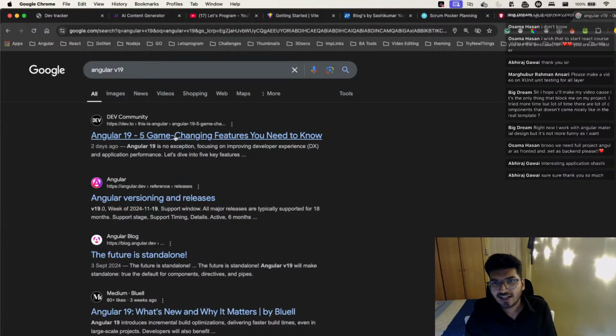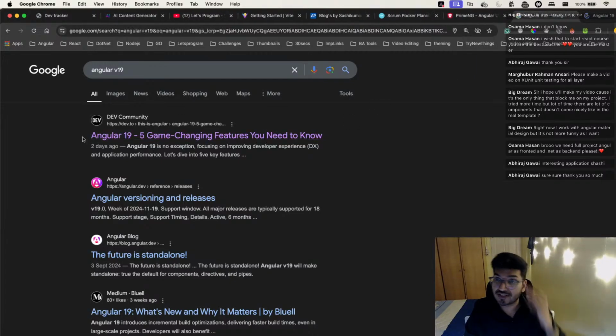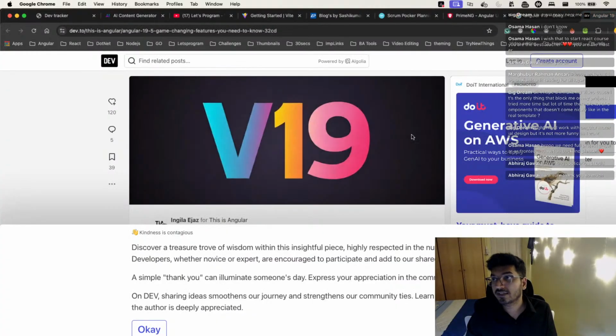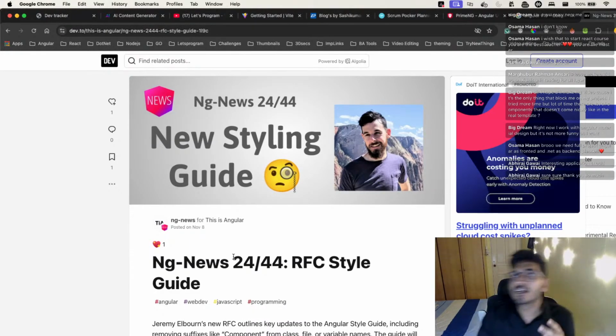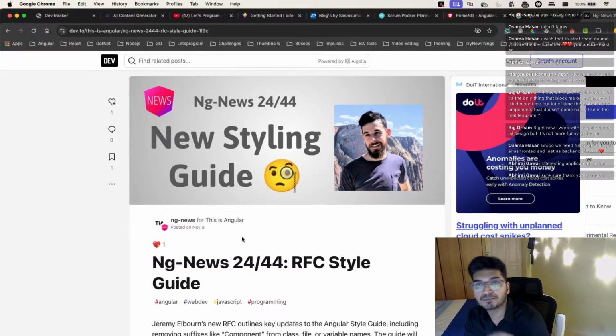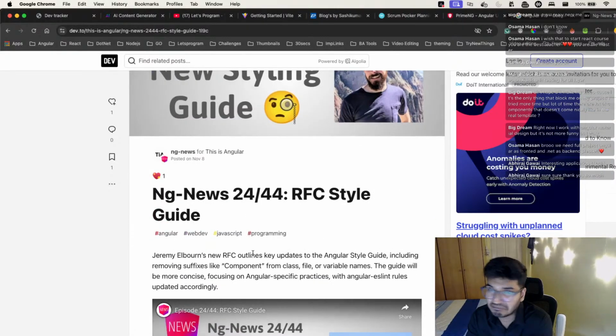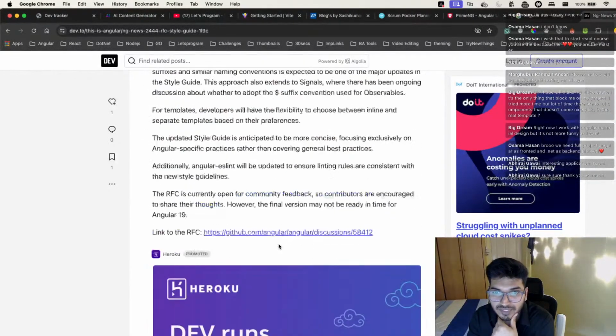Okay, let's talk about the game-changing features. I think we already have a blog written. That's nice. I know a few of the things that we are getting: the resource API, and in Material we will be having a dedicated tab for styling and all of that. Let's see what we have in this blog.